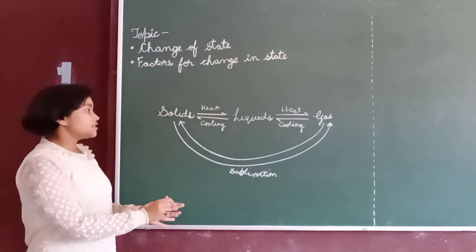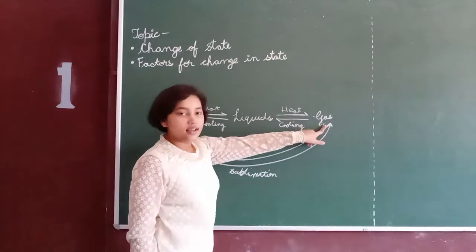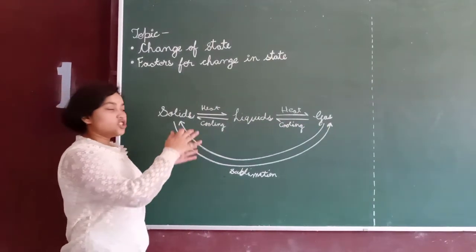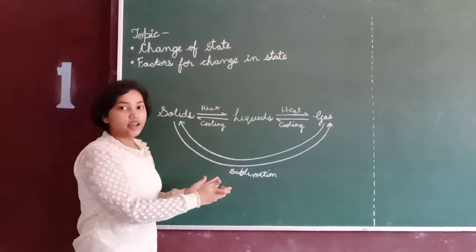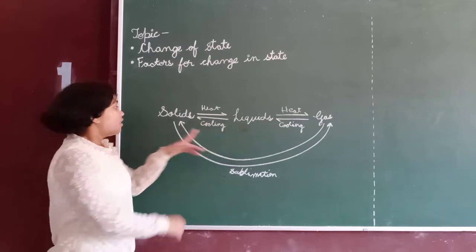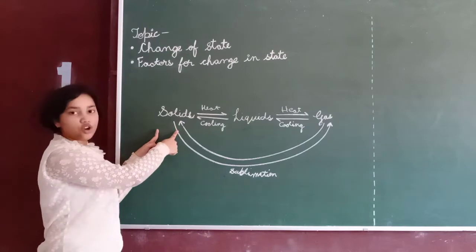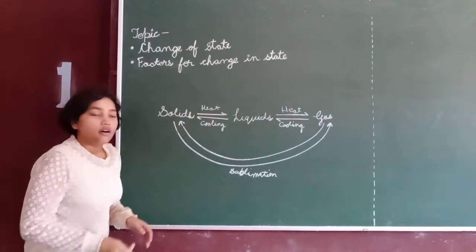Sublimation is the process by which a solid can directly convert into gas and gas can directly convert into solid without changing into the liquid state, without the intermediate state between these two states, that is liquid.